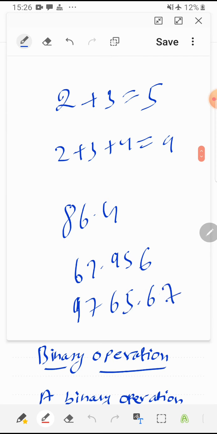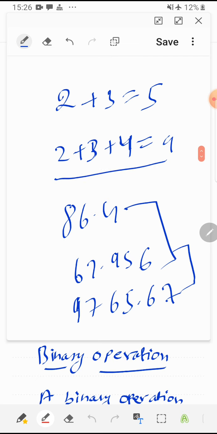Now obviously when you are going to add them, you will add first this to this and then the resulting sum will be added to this number. So my point is, we can't add more than 2 numbers. When we are asked to add 2, 3, 4, the calculation was simple and we thought we added 3 numbers.